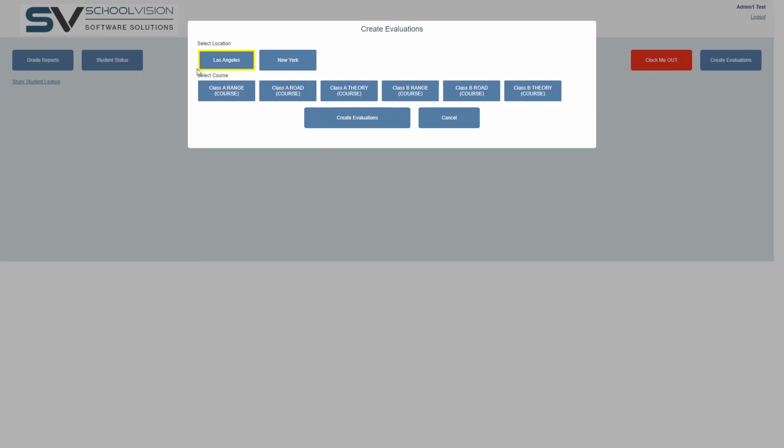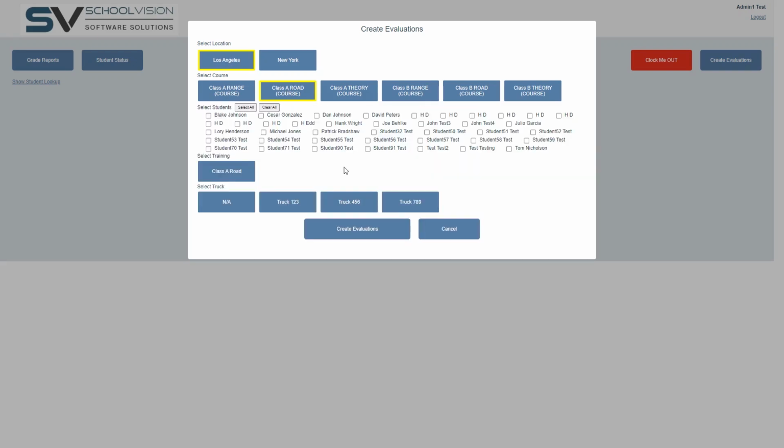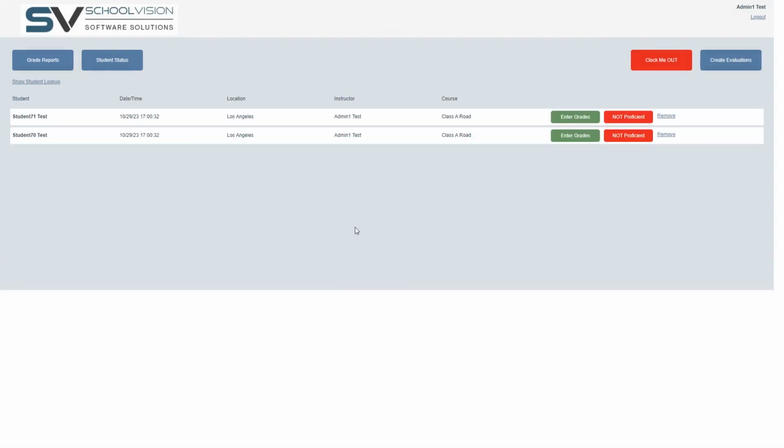So let's go ahead again and choose our location, and then we're going to choose road, and then let's say just two guys are going out with you today. So let's choose these two guys. We just have Class A road available here. And if you do track the trucks that you're using, then that will be there. We'll choose this truck to use, and then go ahead and create evaluations.